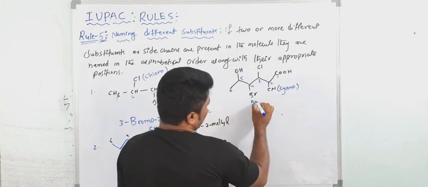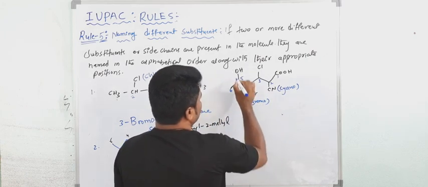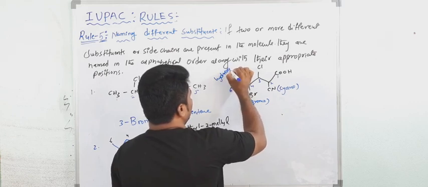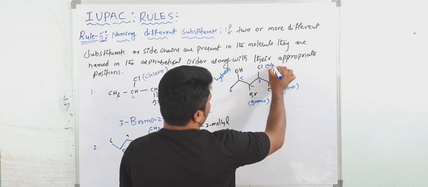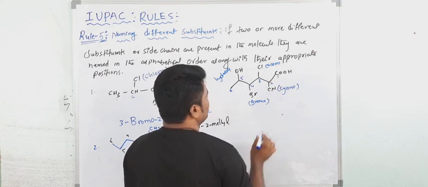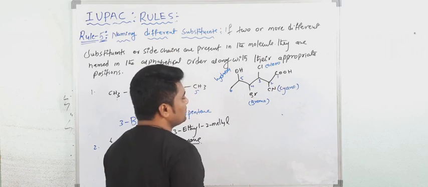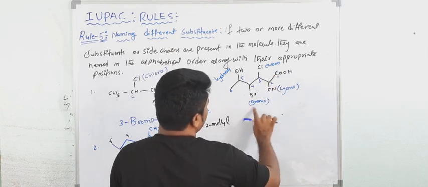This is bromo. This is OH, which means hydroxy. And this is chloro. Now there are a total of 1, 2, 3, 4, 5, 6 carbon atoms. Who will come first? B will come first.